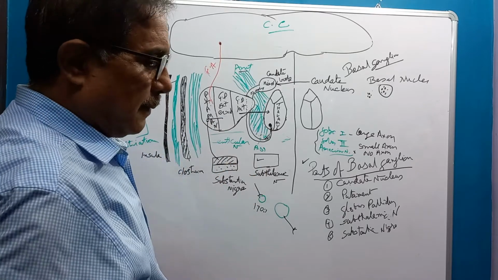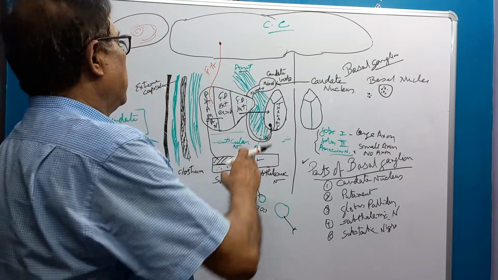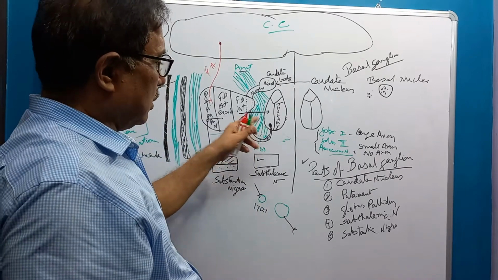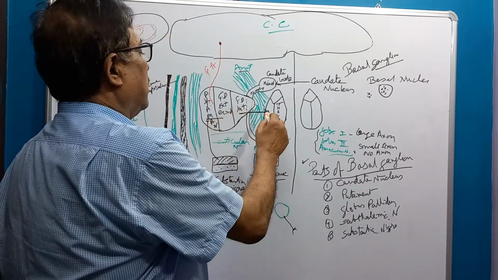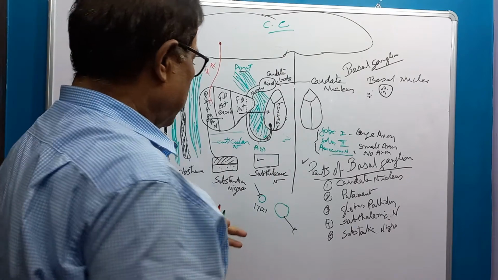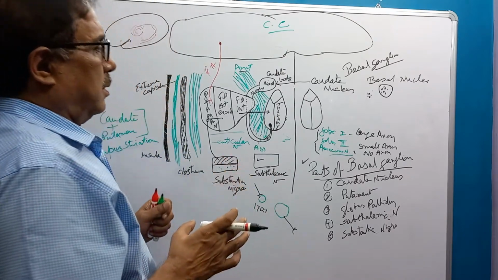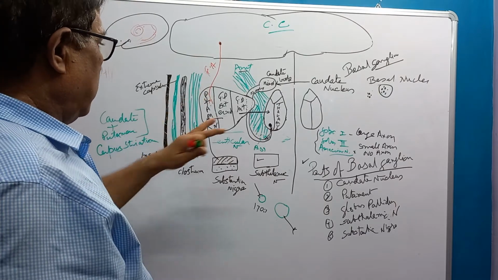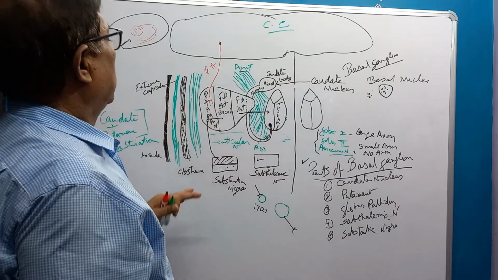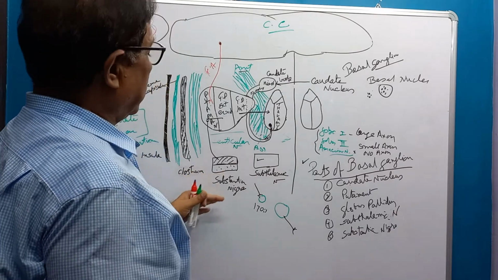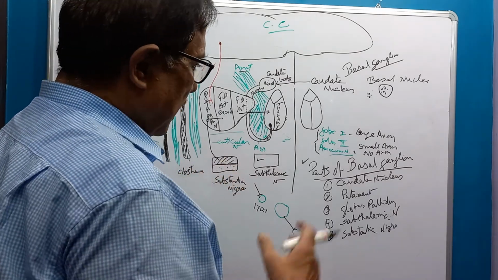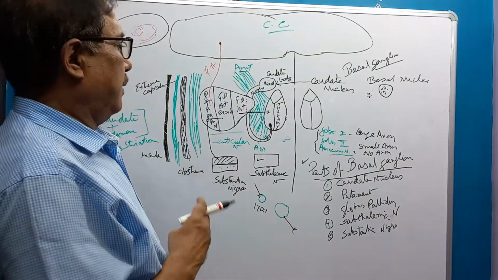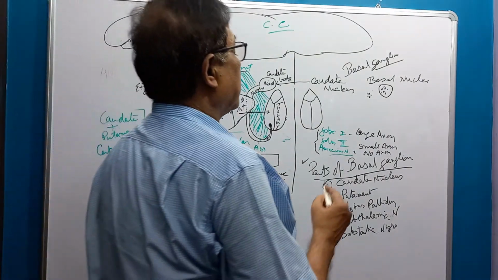Efferents are mainly from the globus pallidus, through the thalamic fasciculus into the thalamus. These are the connections of the caudate nucleus, globus pallidus, putamen, substantia nigra and subthalamic nucleus: afferent, internuclear and efferent.